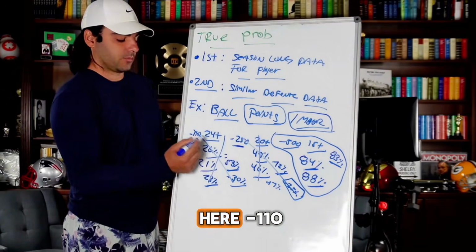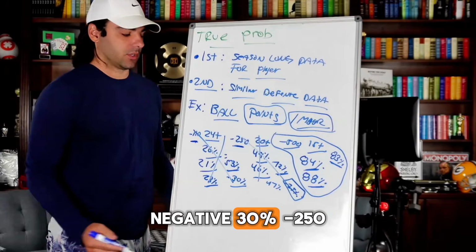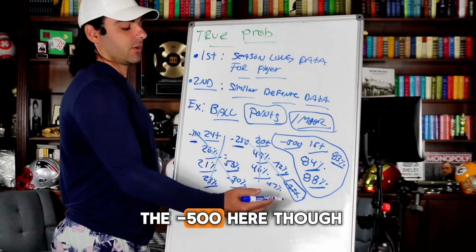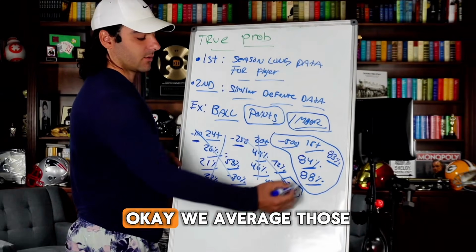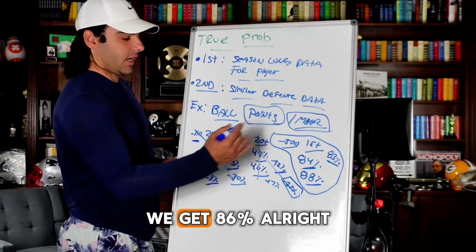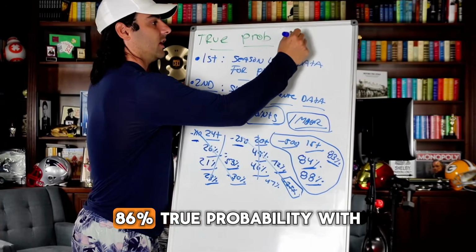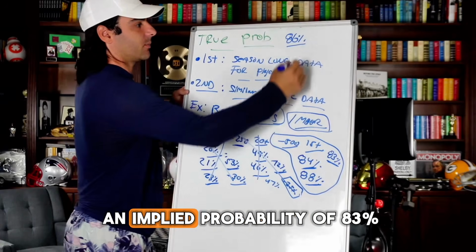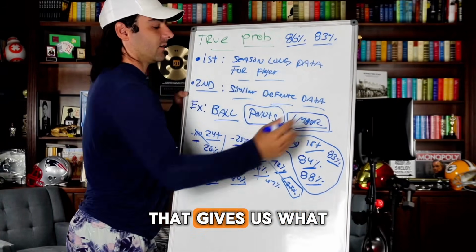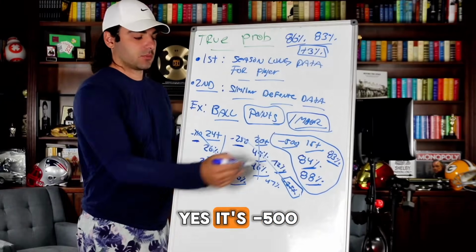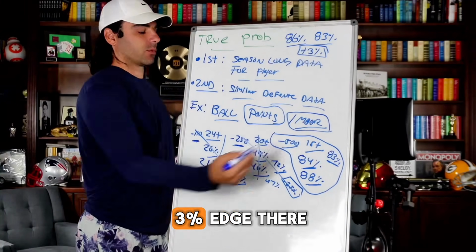Look at this right here. Minus 110, negative 30%. Minus 250, negative 25%. We get to the minus 500 here, though. There's a different story here. We average those two together, we get 86%, right? Let's put this right up here. 86% true probability with an implied probability of 83%. That gives us what? A plus 3% edge at this number. Yes, it's minus 500, but we have a 3% edge there.